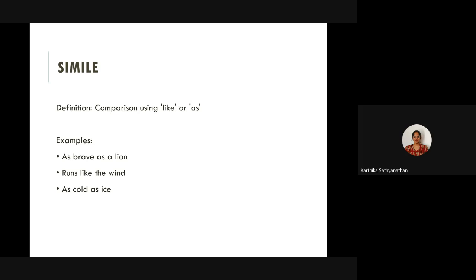So the clue is it is not a direct comparison, right? Here you're comparing unlike things using like or as. Okay, so that part is clear. So I'm moving on from simile. Any doubts about simile? Did I make myself clear? Okay, I'm taking the silence as everything being clear with simile.